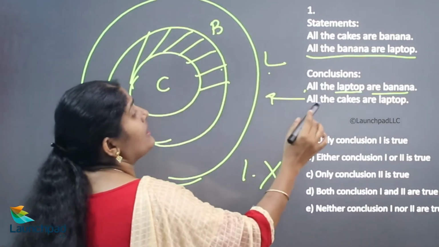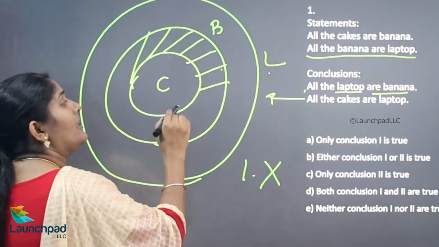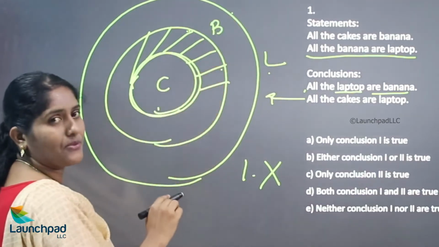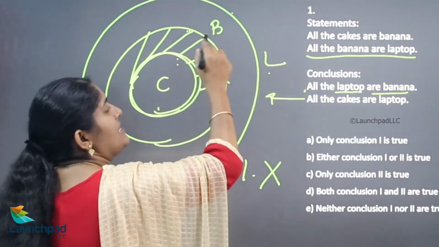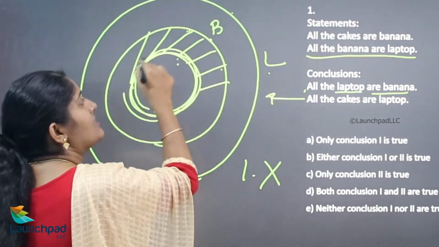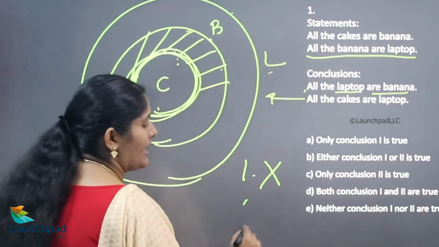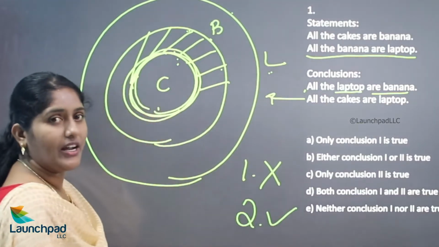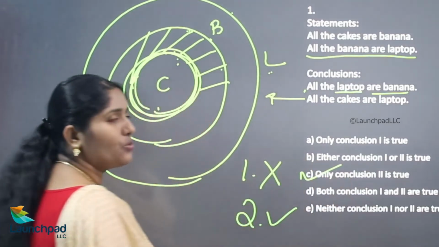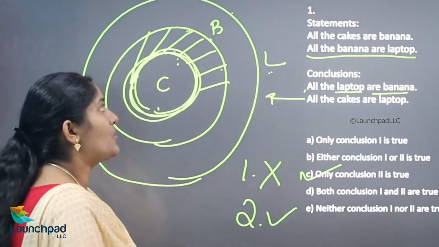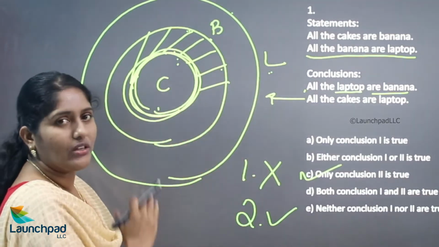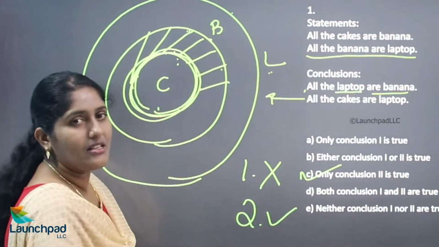Now, all the cakes are laptops. Here yes, all the cakes are bananas, and all the bananas are laptops. Here both are inside the laptop. Now all the cakes are laptops is correct. Your second conclusion is right. Hence you choose the option only conclusion 2 is true. So we draw the diagram for the statements, afterwards confirm with the conclusions, and check the conclusions. We'll see the next example.